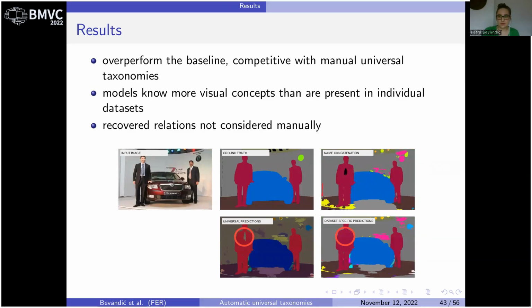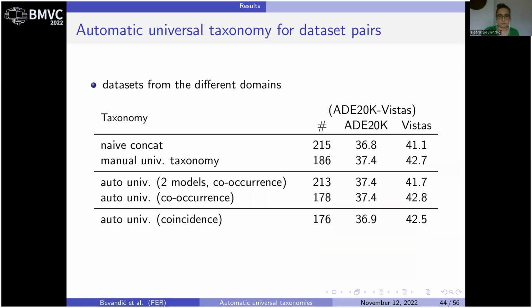Furthermore, we are able to find some visual relations that we did not consider initially, such as subset-superset relations between tie and person seen in this example. We will now look at more detailed results. We first consider automatic universal taxonomy for a pair of datasets, that in this case, ADE20K and Vistas. Our approach outperforms the baseline and reduces the number of training classes. We are also competitive with the manual universal taxonomy.